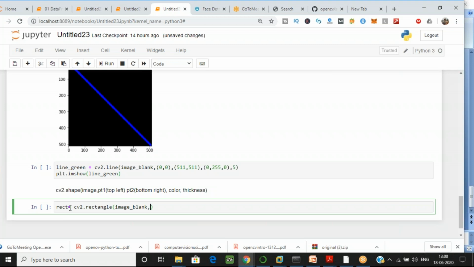Okay, let's pass this one. And again, we have to pass the point coordinates. You have to play with the coordinates because you have to see where it will work. I already tested my code, so I know where I want it and where it will be placed. That's why I can write the coordinates fast, but you have to be patient and test which coordinates to use, right? Okay, let's give blue color over here.